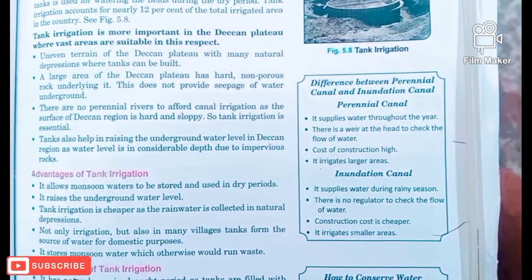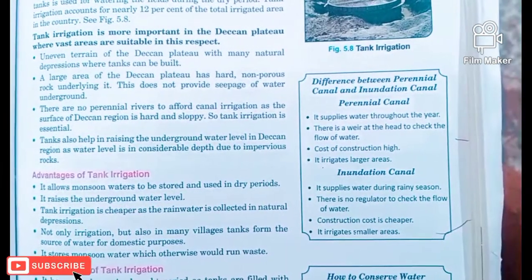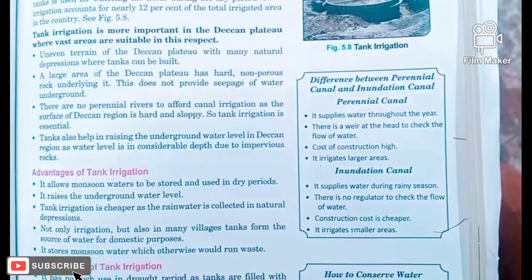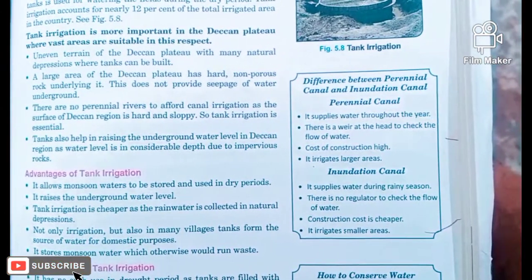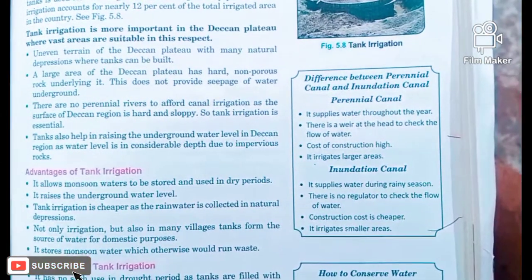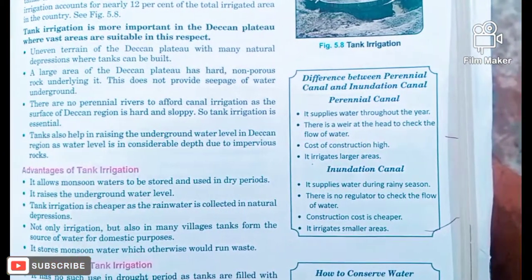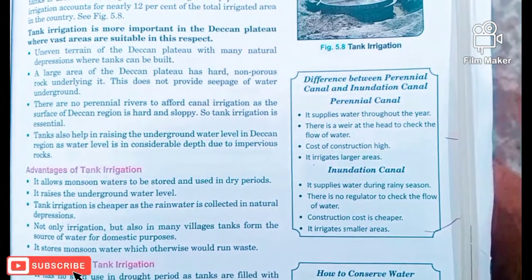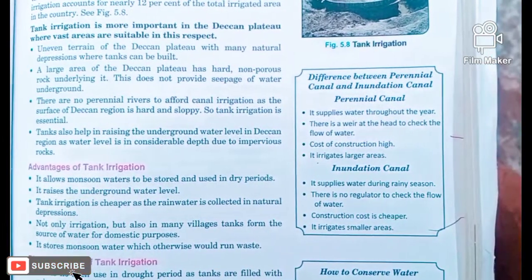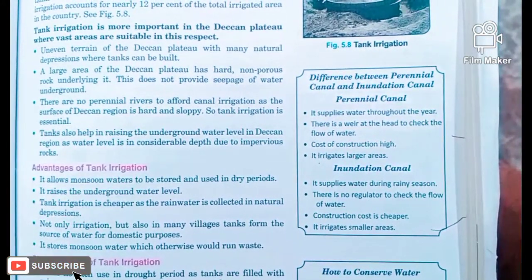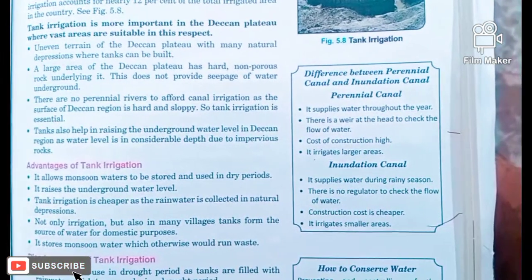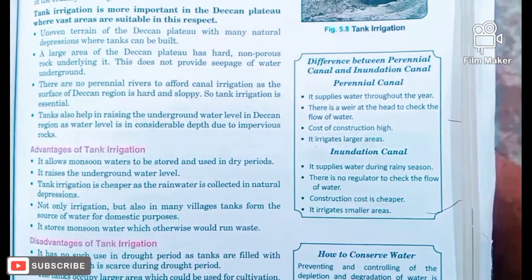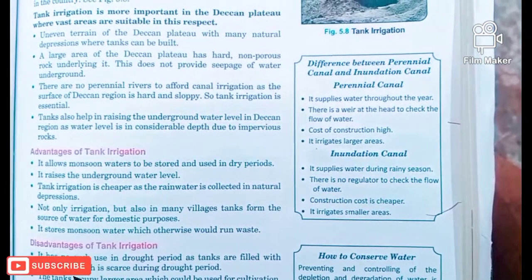Let's discuss these points. Why is the Deccan Plateau prone to tank irrigation rather than canal? First, uneven terrain is available and there are lots of natural depressions, so there is no need to build the tanks. Second, the Deccan Plateau is made up of hard non-porous rocks, so whatever water is stored does not seep into the ground, and it remains as it is. Next, there are no perennial rivers, so there is no chance of canal irrigation there.